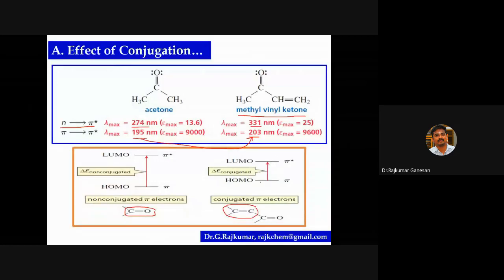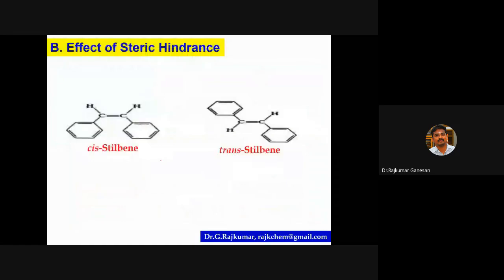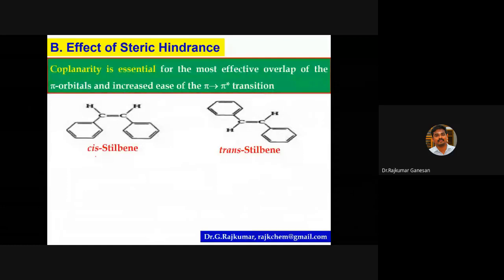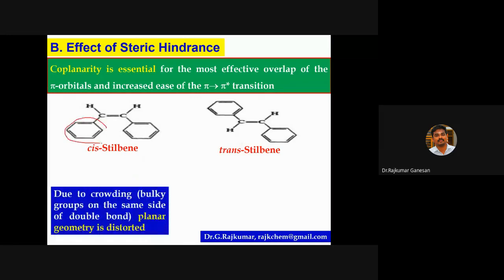Then for the effect of steric hindrance, we can consider stilbene, that is cis stilbene and trans stilbene. For the most effective overlap, coplanarity is essential. Only then does it lead to effective overlapping of pi orbitals, and the ease of pi to pi star transition is increased. So coplanarity is required. In the case of cis stilbene, you can see there are two bulky phenyl groups, so there is steric crowding. Because the bulky groups are on the same side, the planar geometry is distorted.